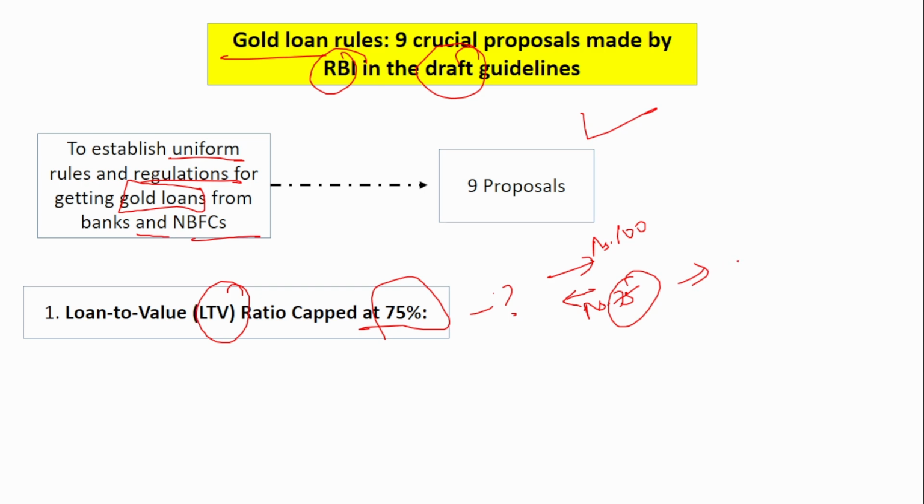Loan to value should be 75. That means the loan value should not be more than 75% of the gold value. Here we saw that the gold value is 100 rupees, right? So the maximum amount that can be given as loan is 75 rupees only.